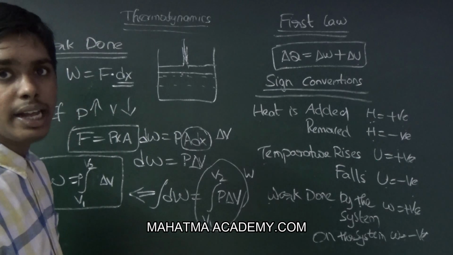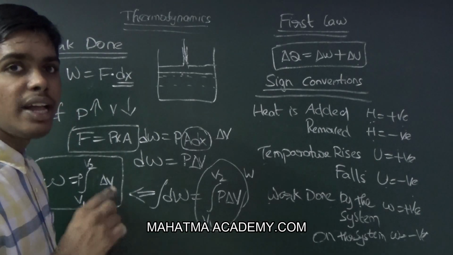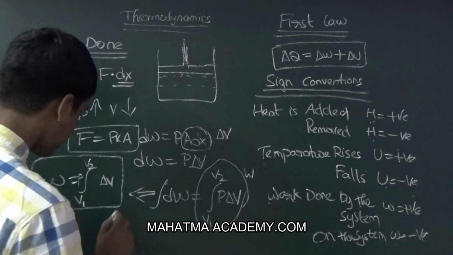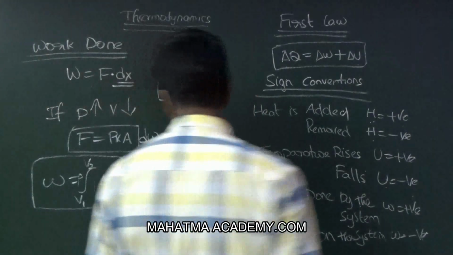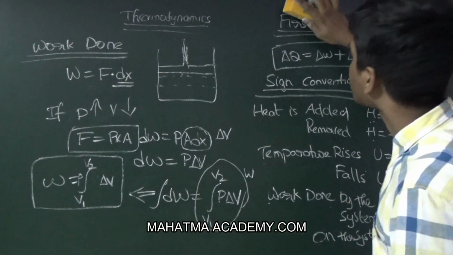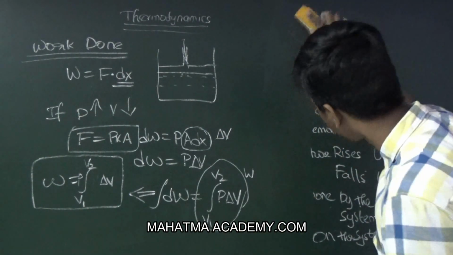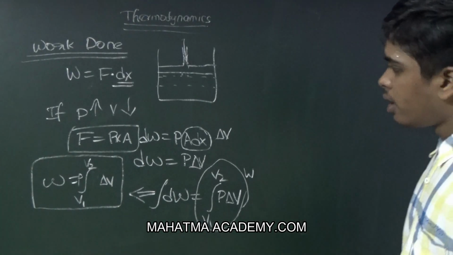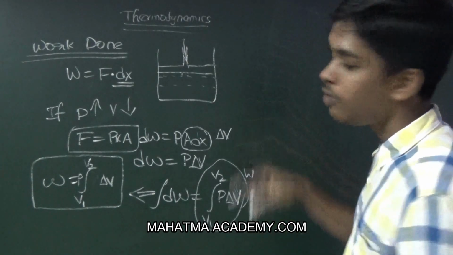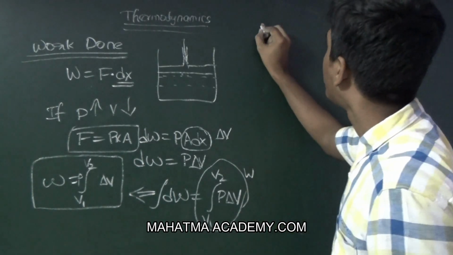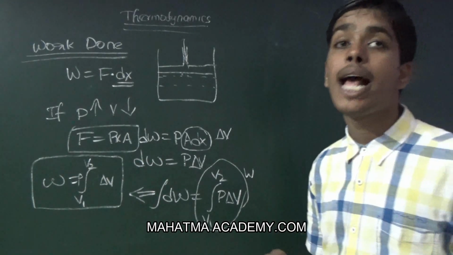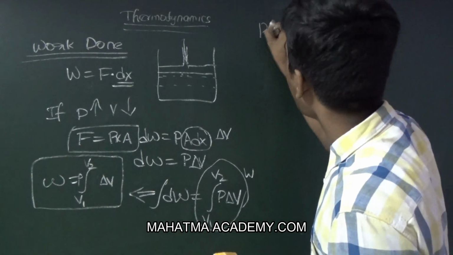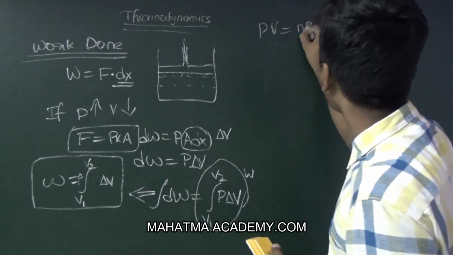Now if we want to write in the form of temperature, we know from the ideal gas equation that PV is equal to nRT.